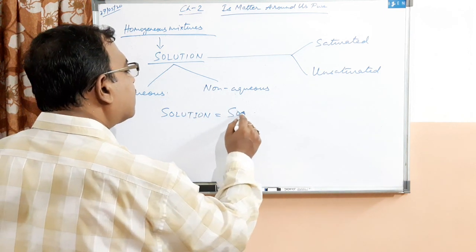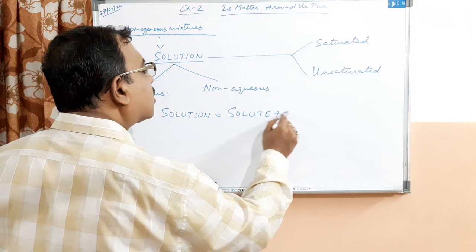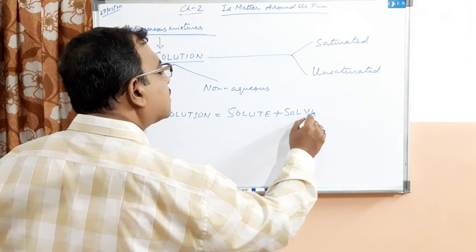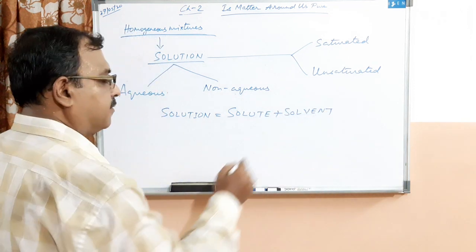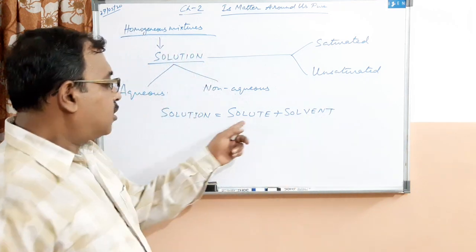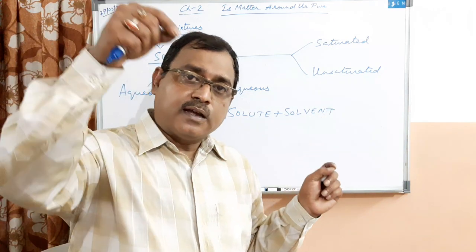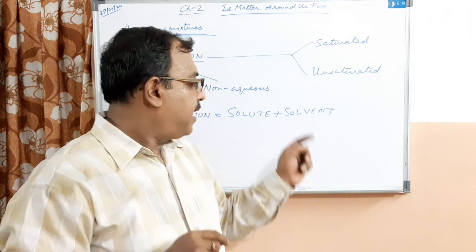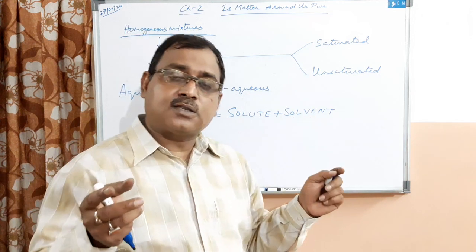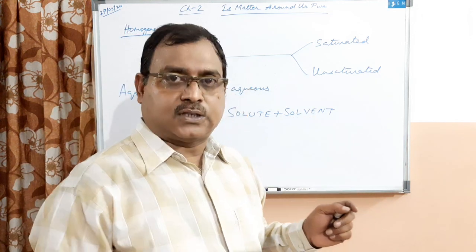Now see, a solution is formed of solute plus solvent. Solute is the substance which gets dissolved and solvent is the substance in which the solute dissolves.